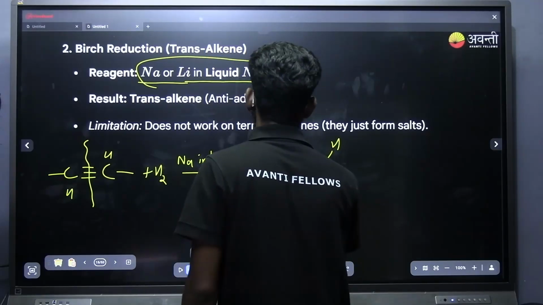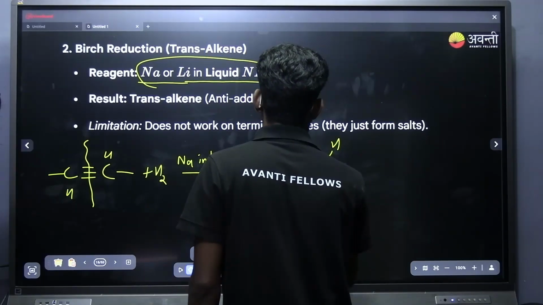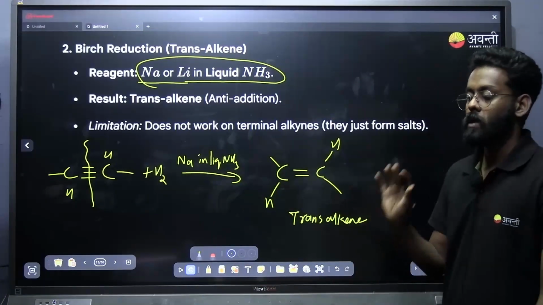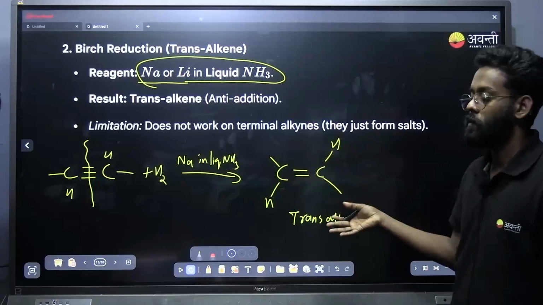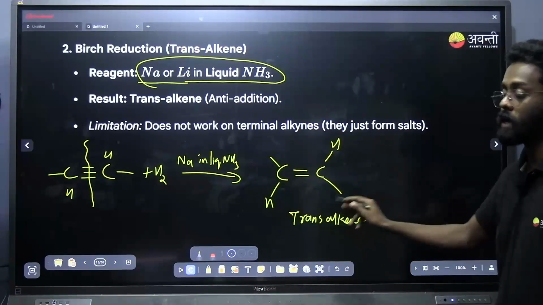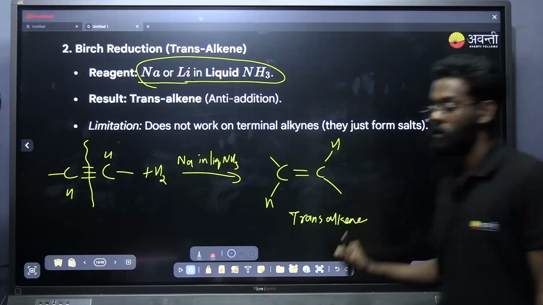Okay, that is a point you have to note down. Trans alkene. In the question they will be giving trans alkene, cis alkene. But if you see this reagent, you should mark what the answer is. It should be trans alkene. Okay, that is a point you have to note down here.